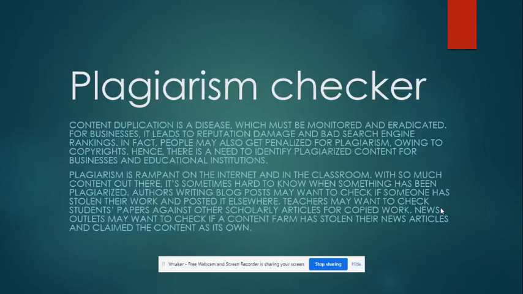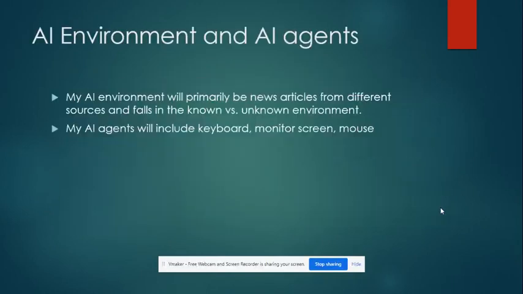by building the plagiarism checker. For my AI environment and AI agents, my AI environment will primarily be news articles, which I'll be getting from my dataset. Then my agents will include the keyboard for the input, the monitor for the output, and the mouse.